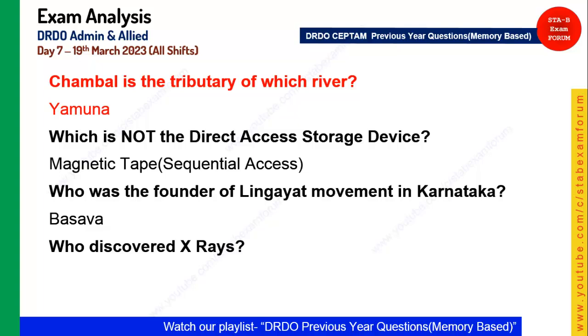Okay, next from the science, who discovered X-ray? X-ray was discovered by William Röntgen. William Röntgen was the correct answer. And some people are saying that they have asked the year, so the year was 1895. So 1895 was the correct answer.